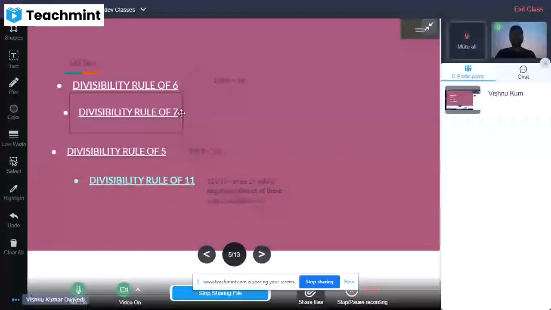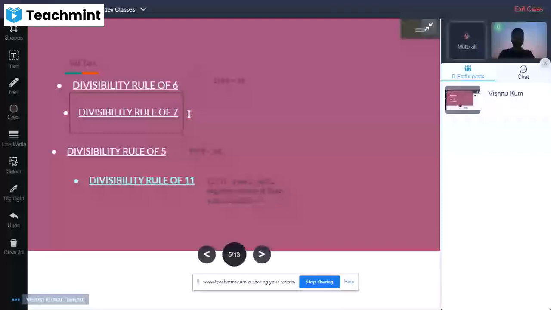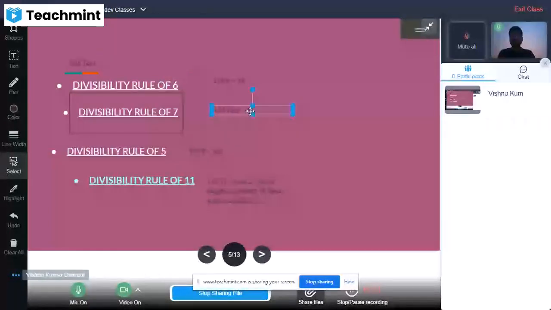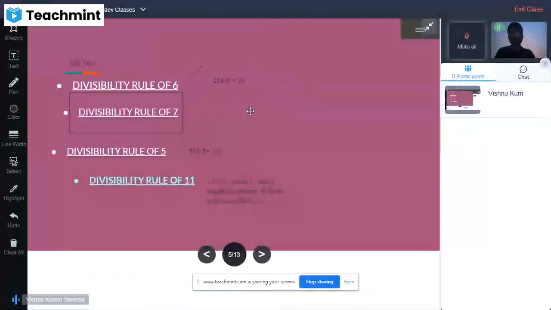The one most important thing is the divisibility rule of 7. If we are checking the divisibility rule of 7, guys, we will find that any number which is divisible by 7, if we see the table of 7 and take a number divisible by 7, suppose 35.